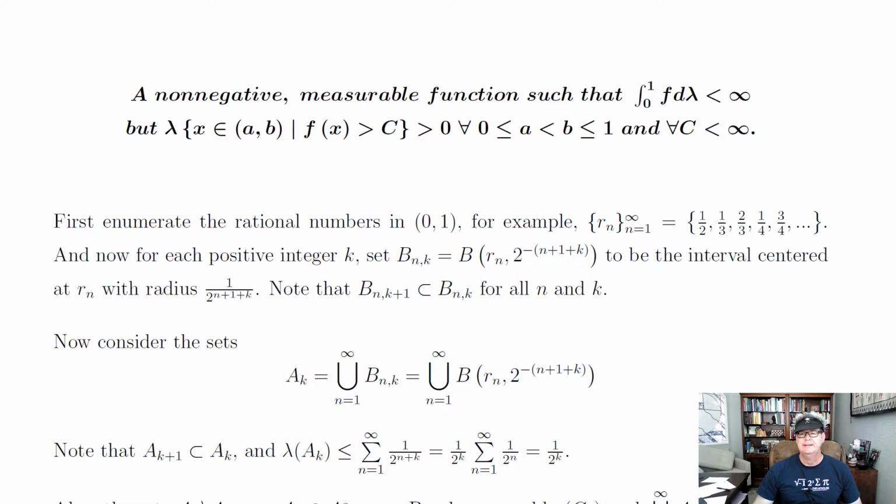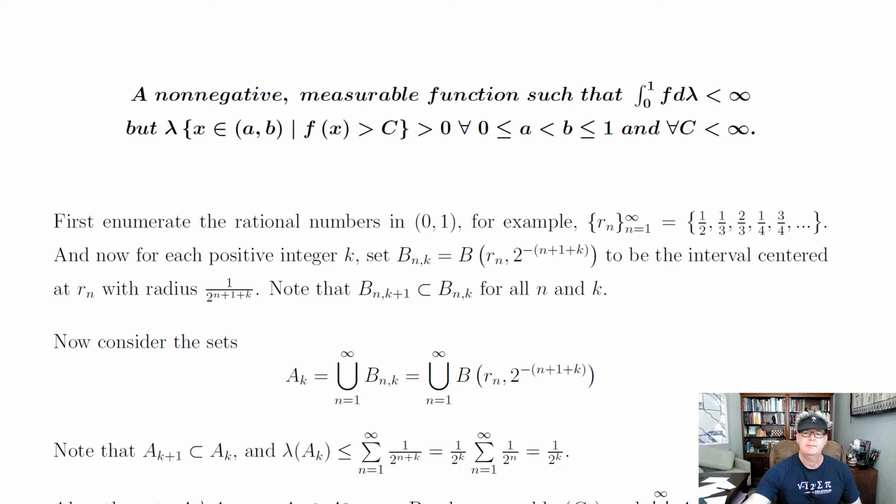Good day, everybody. Today I want to look at a special function that's defined on the interval [0, 1]. Its integral is finite, the integral from 0 to 1 of f with respect to Lebesgue measure, d lambda, is less than infinity. But for every interval in [0, 1], the set of all x such that f of x is greater than c always has positive measure for every value of c.